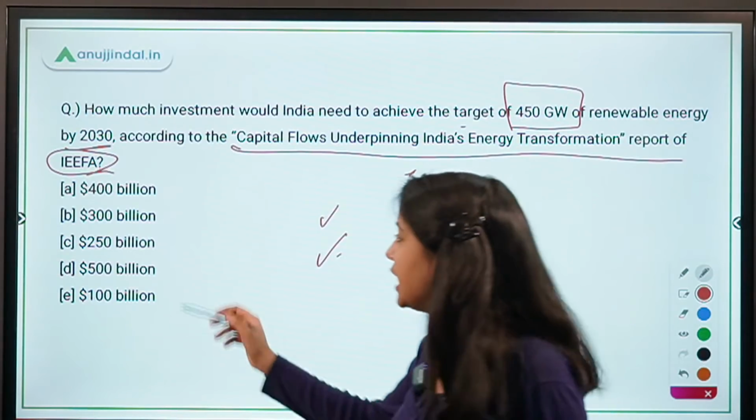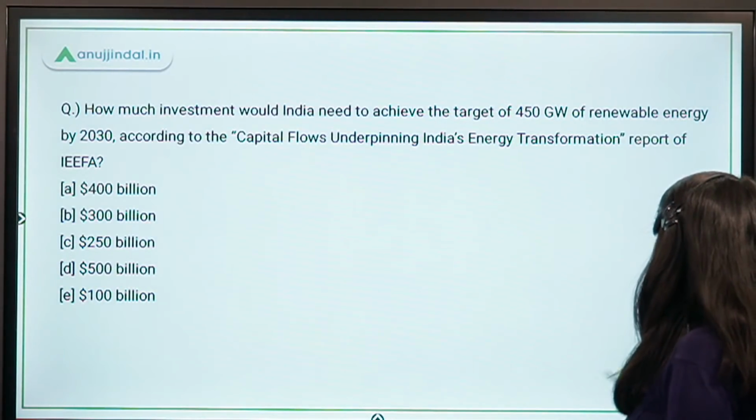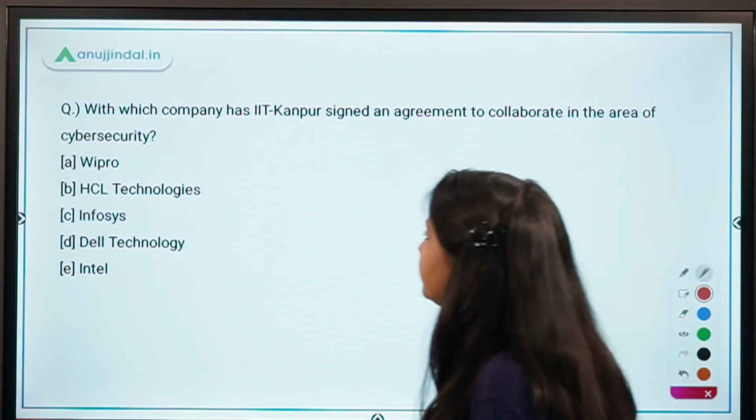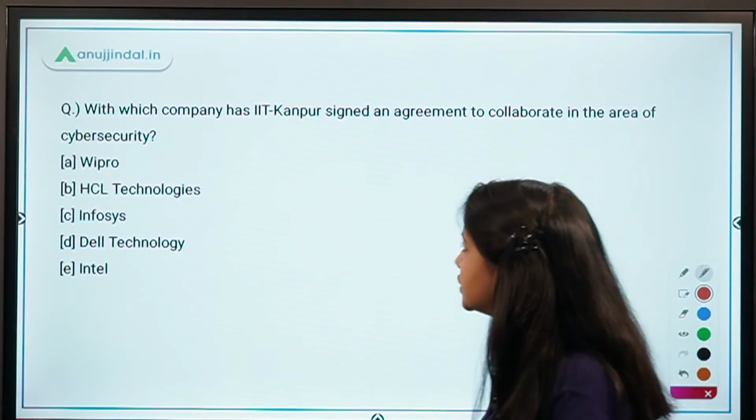Absolutely right, guys. It's 500 billion investment that India would need to fulfill its target of 450 gigawatts of renewable energy.